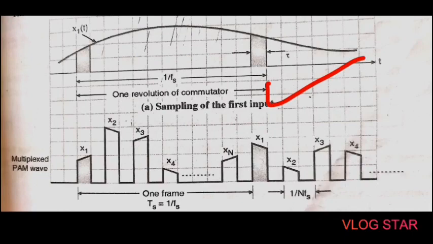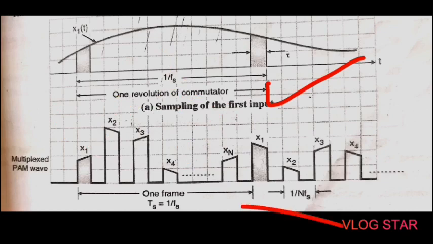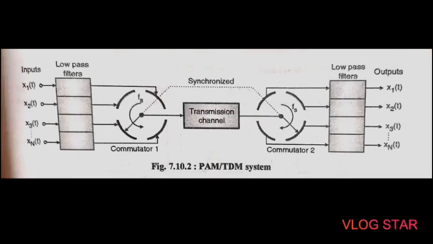Figure 7.10.3a shows that the rotary switch samples each channel during each of its rotations, each rotation corresponding to one frame, and one frame is completed in Ts seconds. So we can write Ts is equal to 1 upon Fs. At the receiver side there is one more rotating switch or commutator, which is used for demultiplexing.